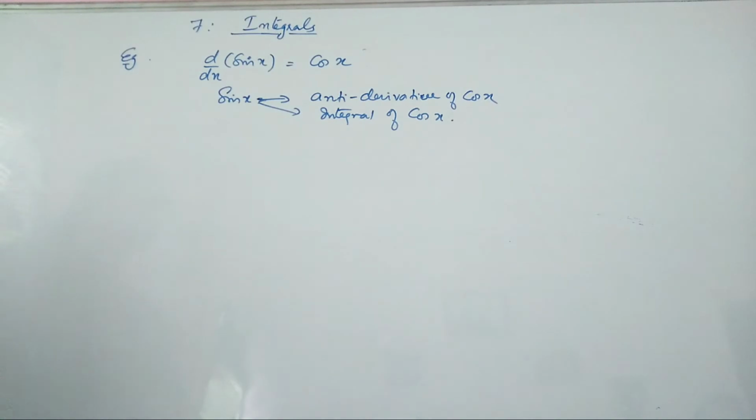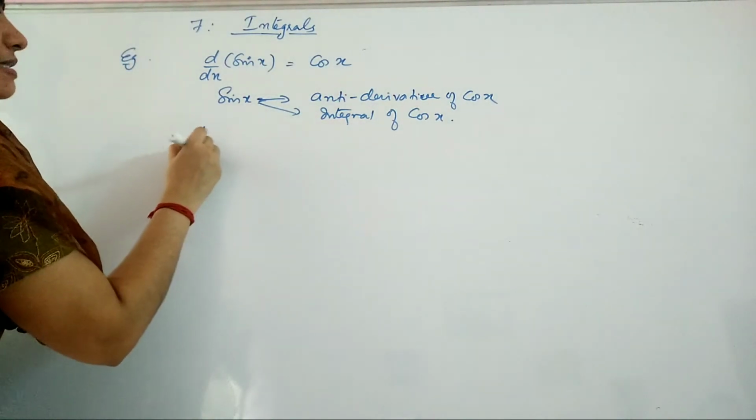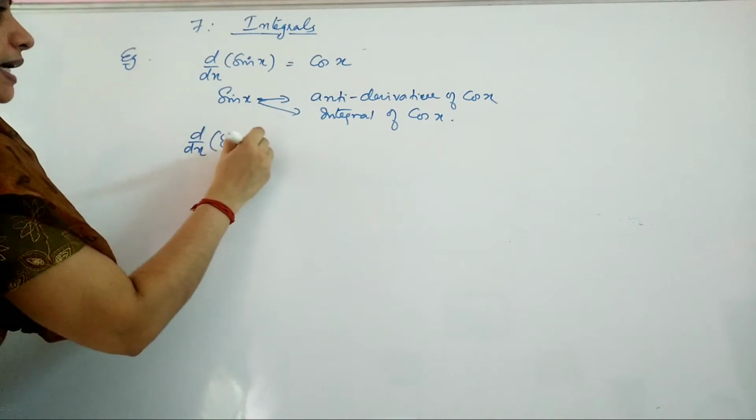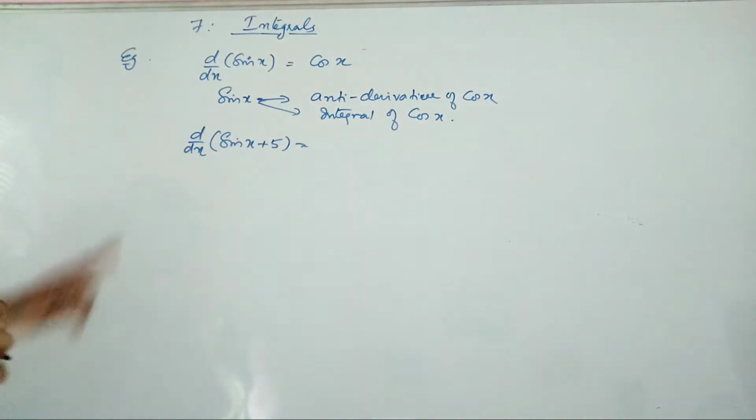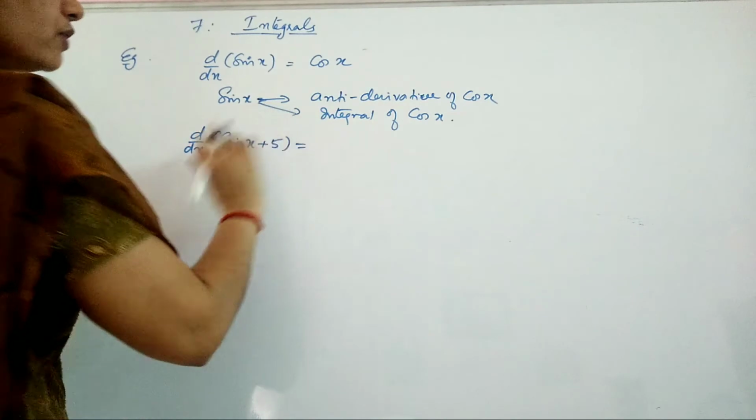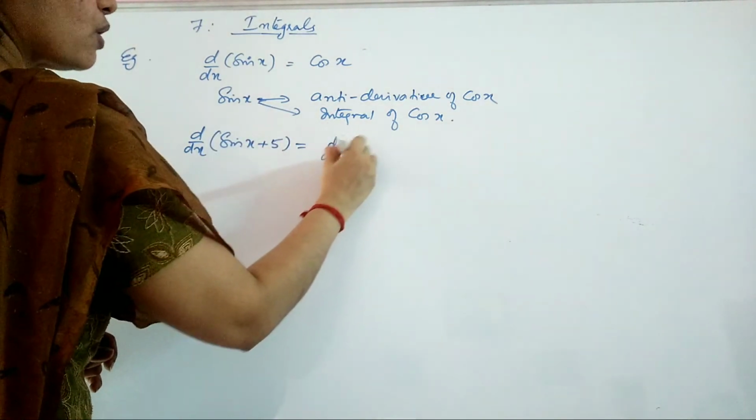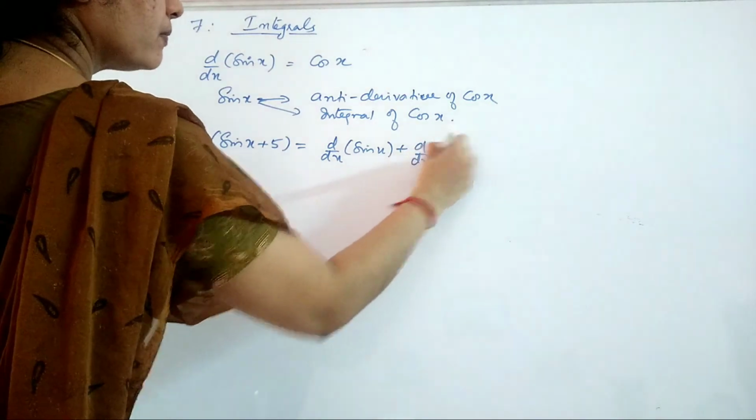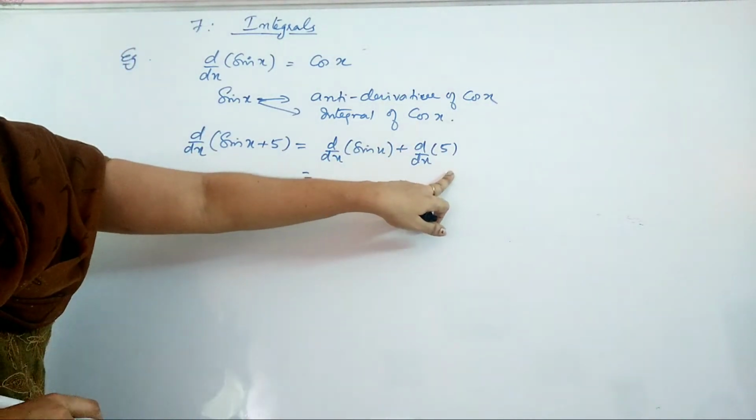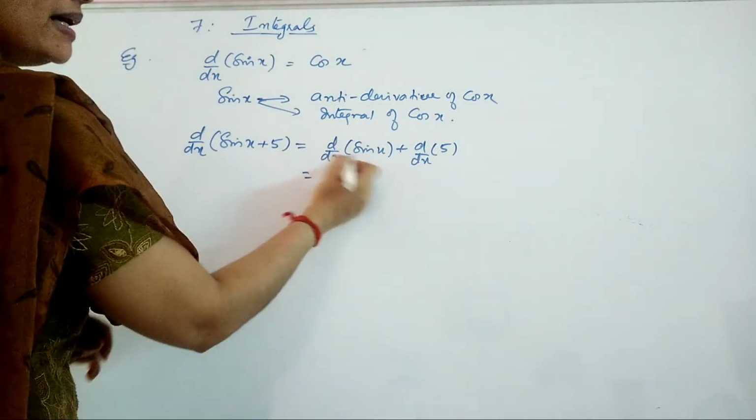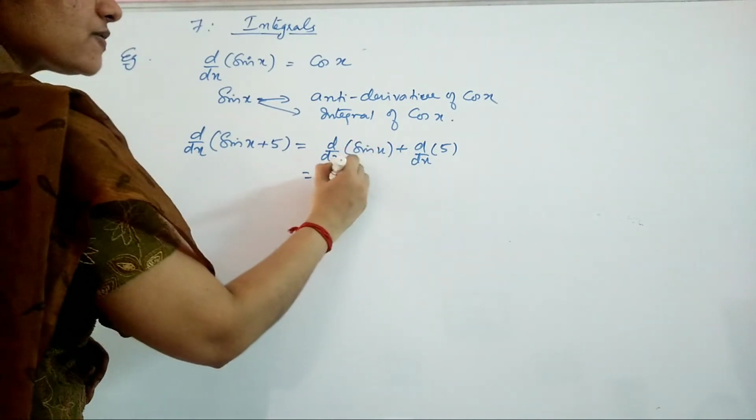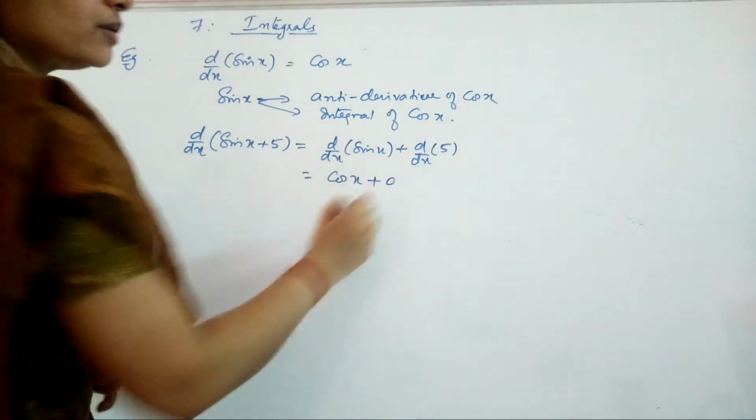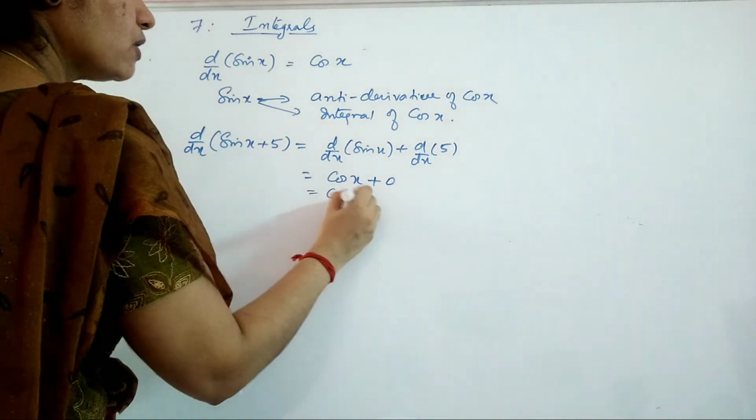Now I am taking another example. If I want to check d by dx of sin x plus 5, I can separately differentiate: d by dx of sin x plus d by dx of 5, and you know that the derivative of a constant is 0. So what you will get is d by dx of sin x plus 0. d by dx of sin x is cos x and the other one is 0. That means you are again getting cos x.